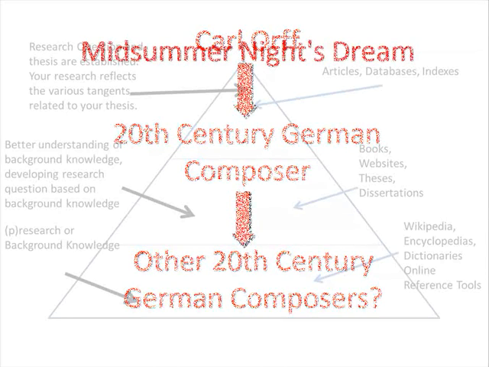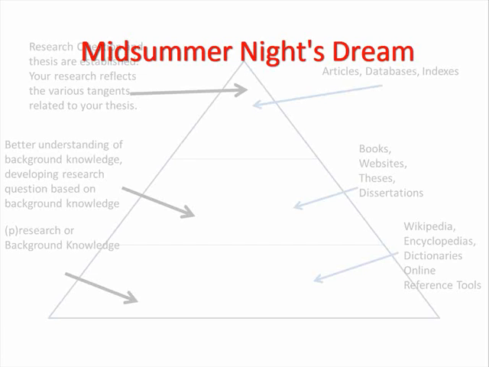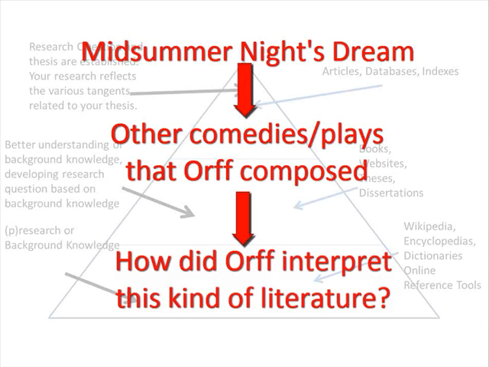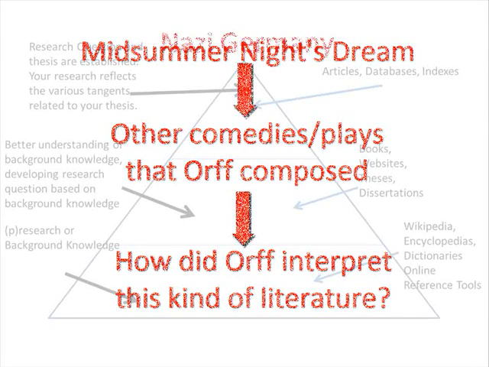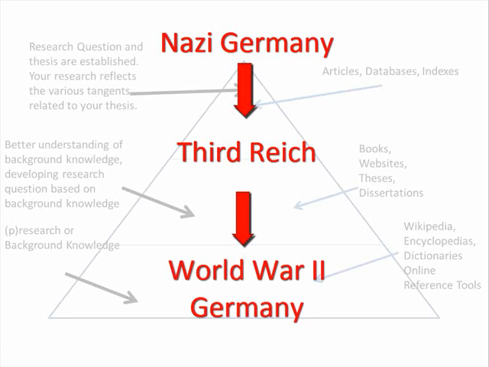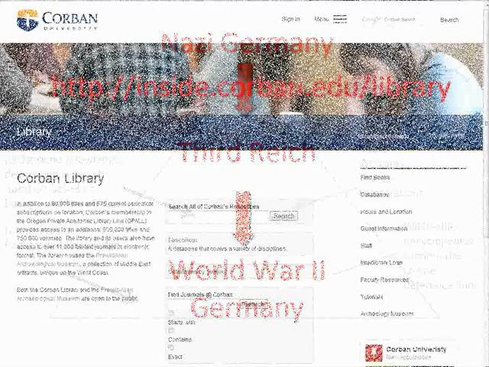A Midsummer Night's Dream is a comedy play written by William Shakespeare. Were there any comedies or plays for which Orff wrote the music? This might provide an idea of how Carl Orff interpreted this kind of literature, offering evidence for, or perhaps against, the idea that his music was influenced by the Nazi era. Last, we should look at the term Nazi Germany. There are other terms like Third Reich that are similar, or World War II in Germany, which are a bit broader. Now that we have some terms to use, let's look at the databases and see what is available.